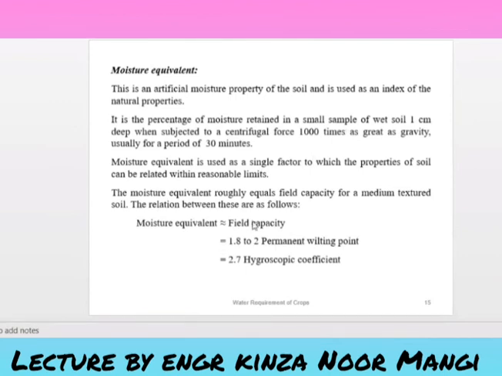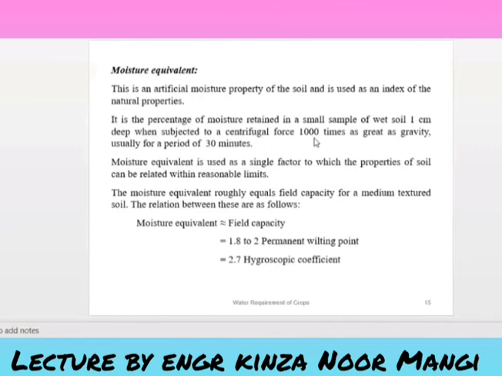And why is it roughly equal to the field capacity? Because moisture equivalent is the water retained in the soil against gravity, and field capacity is again the water retained by the soil against gravity. So both have this link, because of which they are roughly equal to each other. But moisture equivalent is specifically defined with a 1 centimeter depth, a centrifugal force much greater than gravity, and a period of 30 minutes.